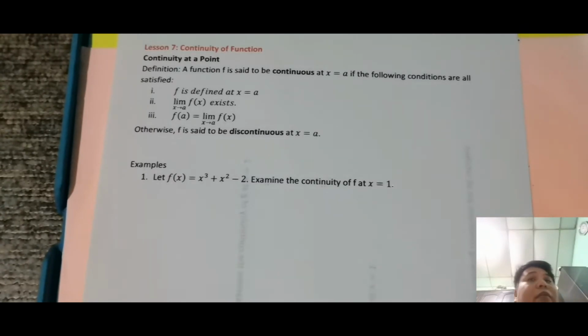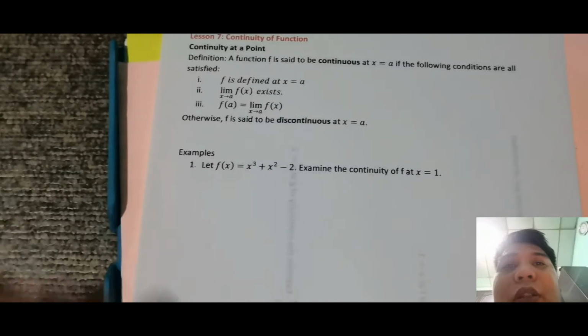So let's have example. Number 1, let f of x is equal to x cubed plus x squared minus 2. Examine the continuity of f at x is equal to 1. Okay, so start tayo. Unang test, hindi siya proving, so examine meaning parang test lang. So test natin for 1, so for i.